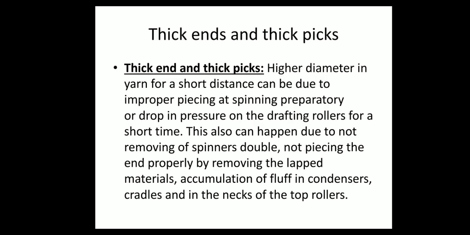Thick ends and thick places. Thick ends and thick picks. Higher diameter in yarn for a short distance can be due to improper piecing at spinning preparatory or drop in pressure on the drafting rollers for a short time. This also can happen due to not removing of spinner's double, not piecing the end properly by removing the lapped materials, accumulation of fluff in condensers, cradles and in the necks of the top rollers.